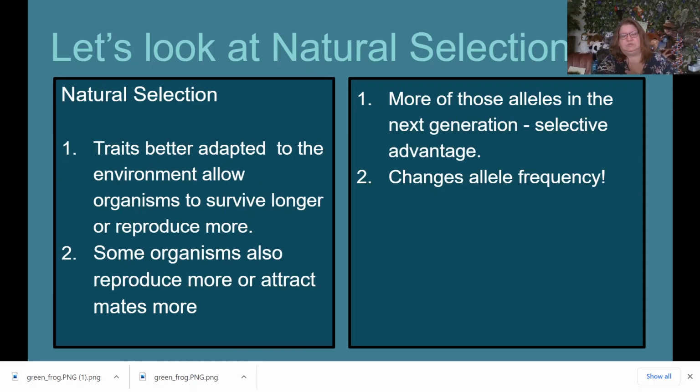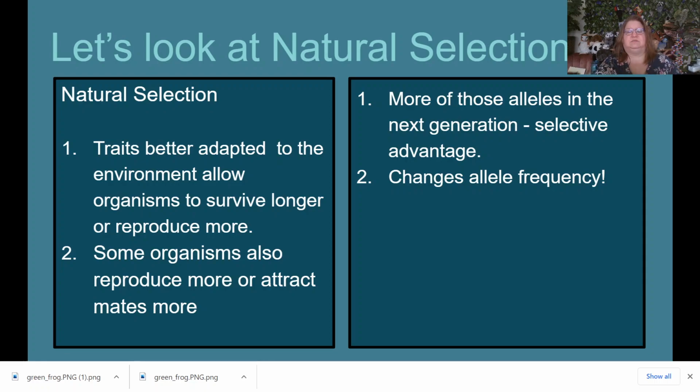Now, in natural selection, what we would see is that the traits that are better adapted to the environment allow organisms to either survive longer or reproduce more. So maybe there's an animal that is going to produce 6 eggs instead of only 2. Well, that might mean that they're passing on their traits to the next generation more frequently.